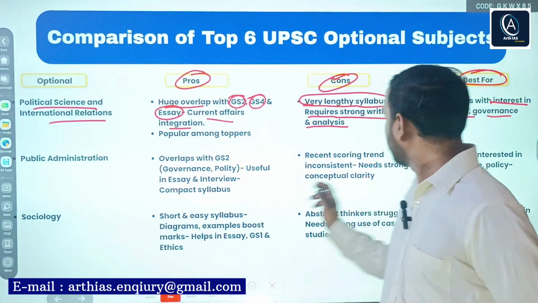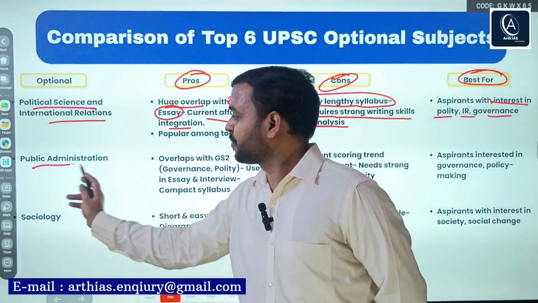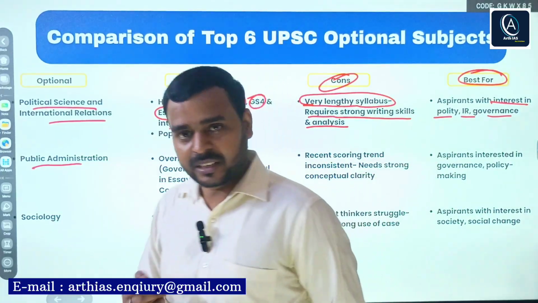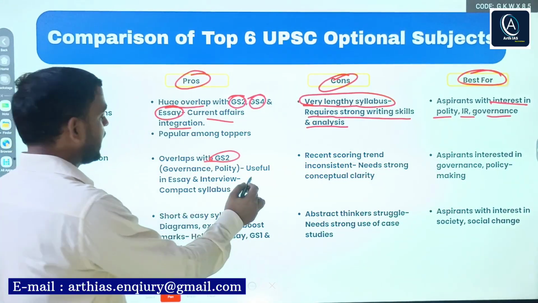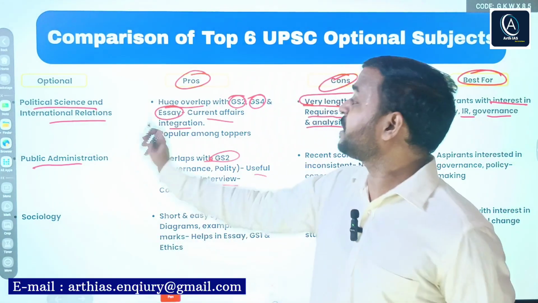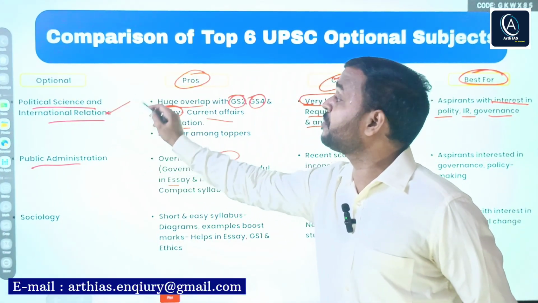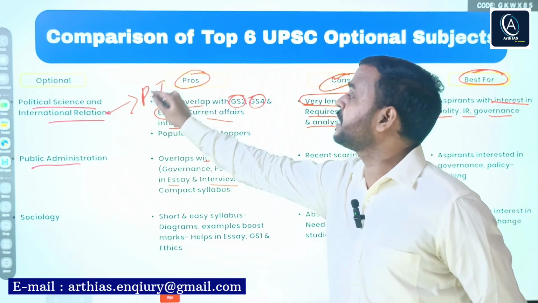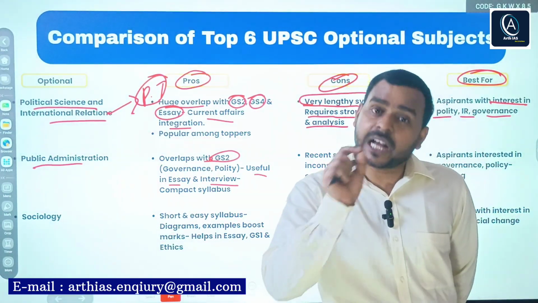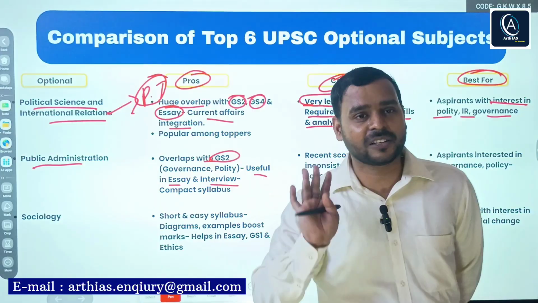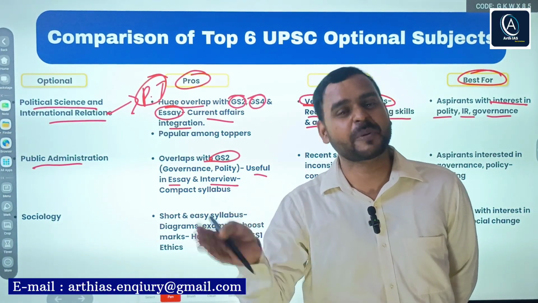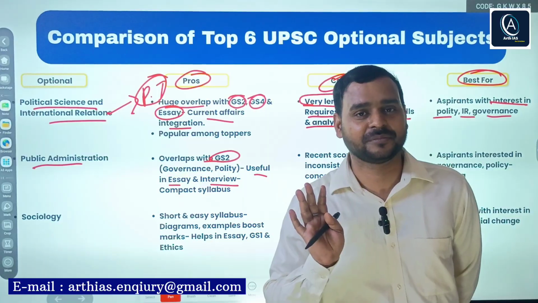Second, public administration. Again, overlap with GS paper 2, governance, polity. Mostly governance, and useful in essay and interview. Apart from that, PSIR is also important for your personality test, that is the interview. Mostly interviewers ask questions from international relations, polity or governance, irrespective of your optional subject.